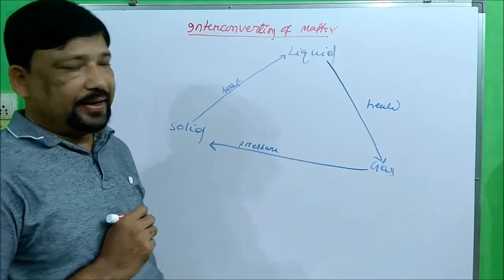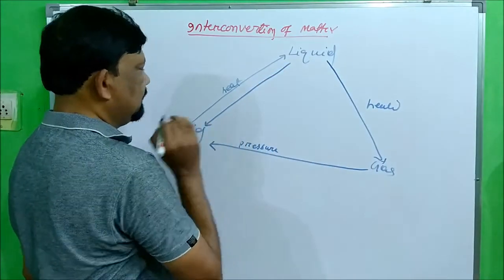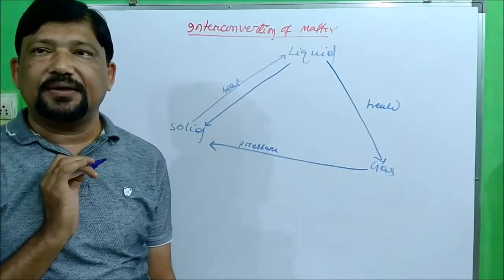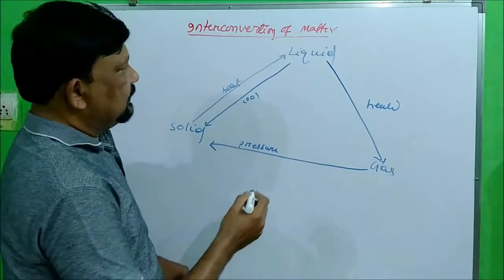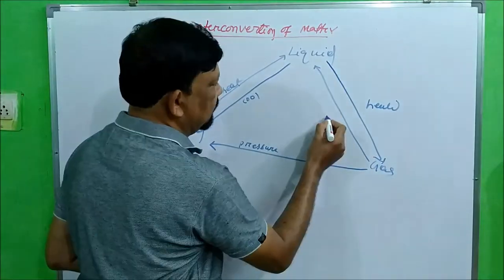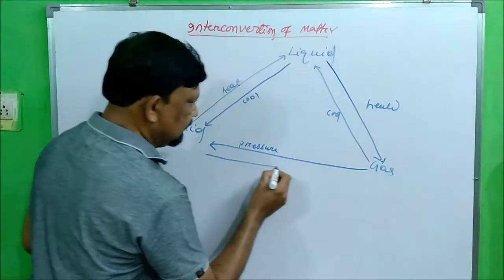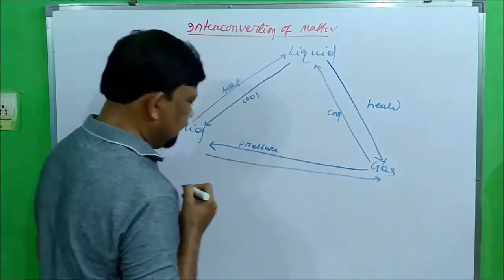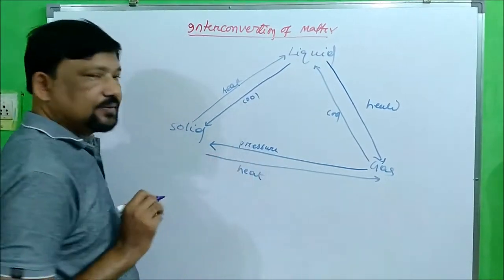Now you have also read that liquid can change to solid. What is the phenomenon here? You can cool it. Gas can change to liquid when you cool it, and solid can change to gas directly when you heat it. Yes.